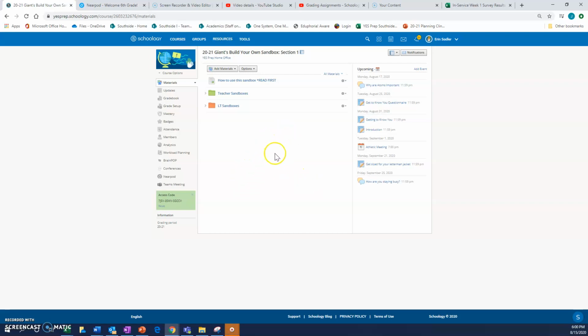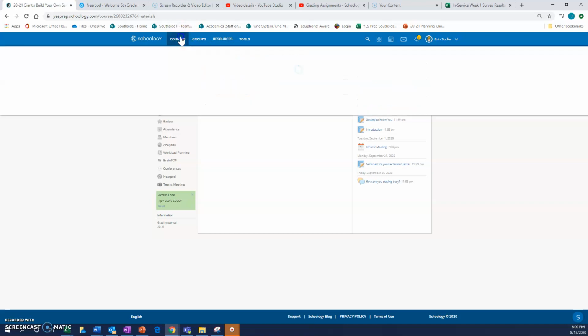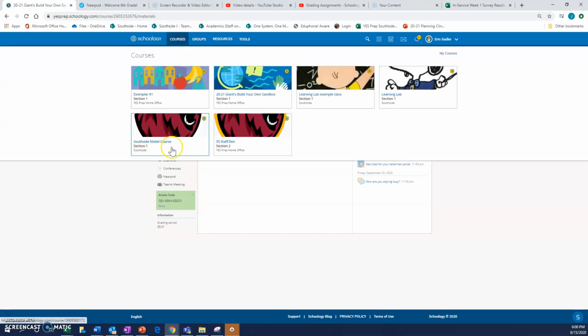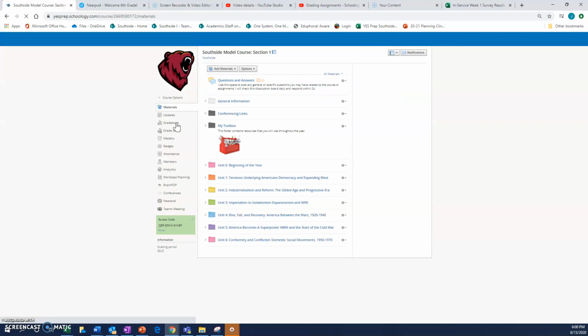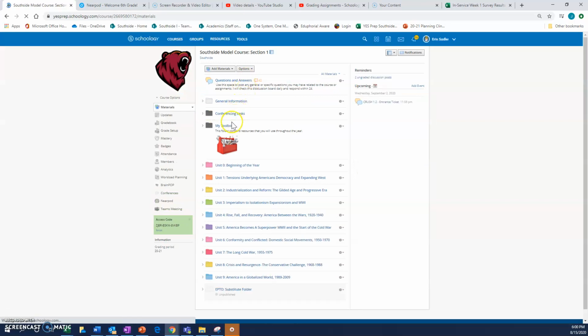Hey guys, we're going to quickly walk through how best to use the Build Your Own Sandbox effectively and efficiently, so that the work you do now is applicable to your official courses once those get synced over. A few things. One, everyone has been added to the model course, so you're able to see exactly what the setup of your official courses should look like.